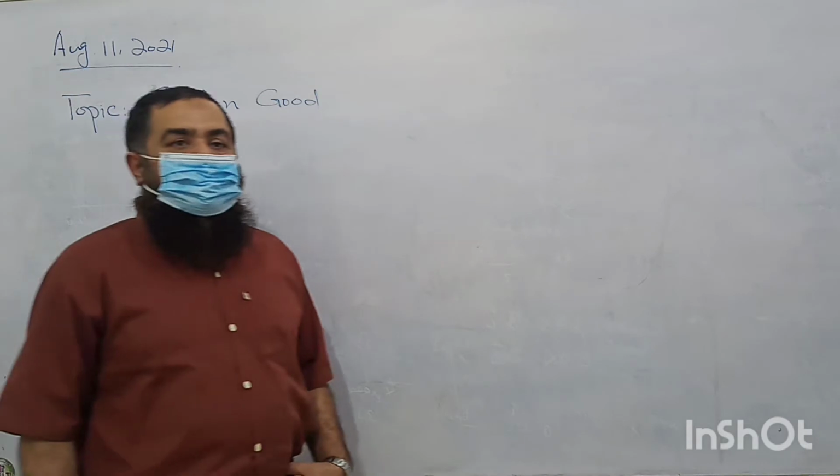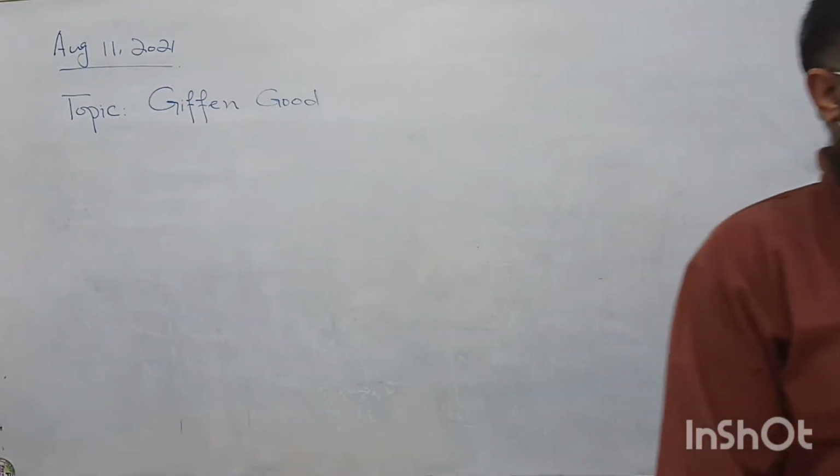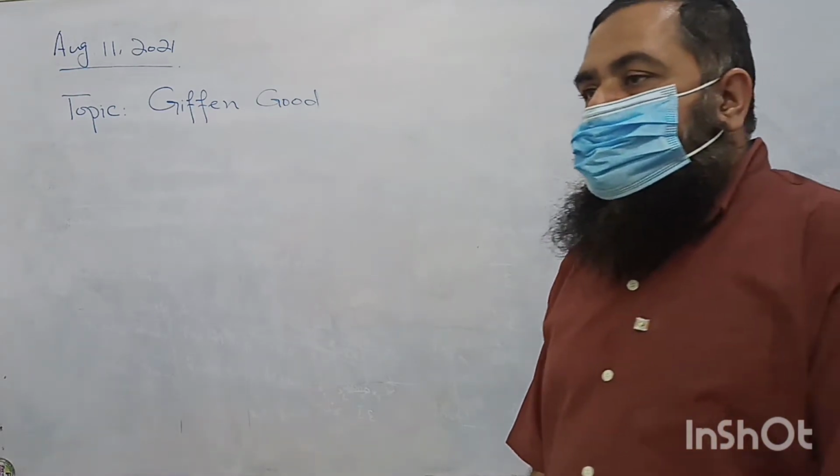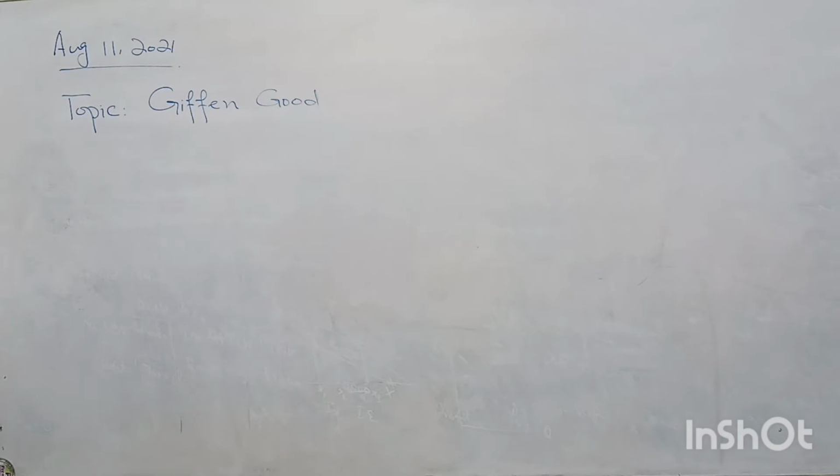Okay, today our lesson is about the Giffen good. You might have studied the concept of an inferior good. What is an inferior good? Do you remember it? Inverse relation with income.